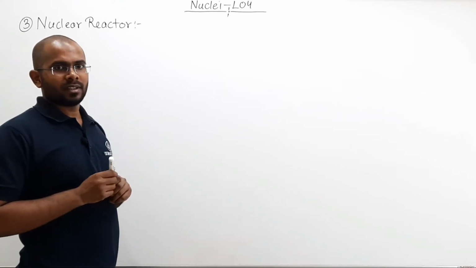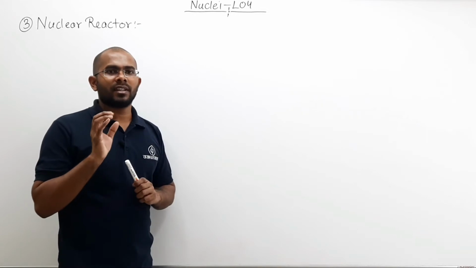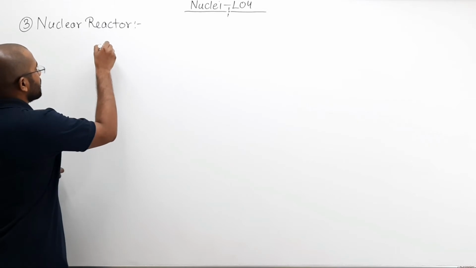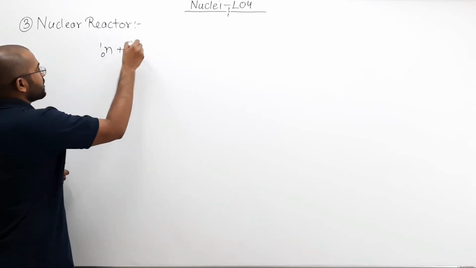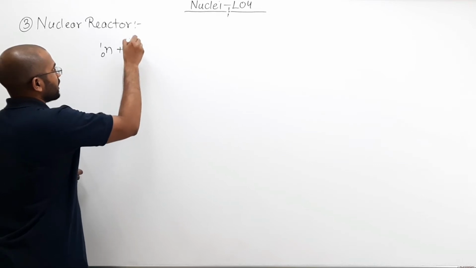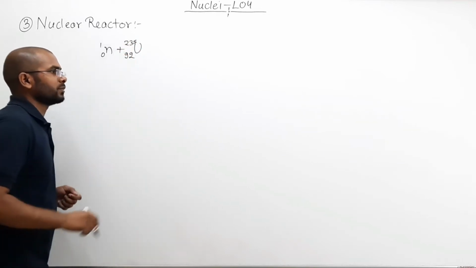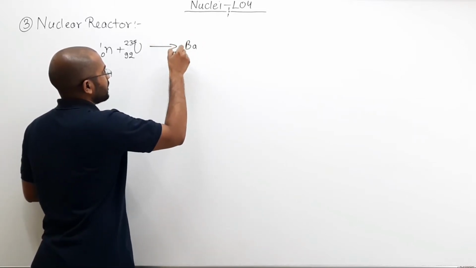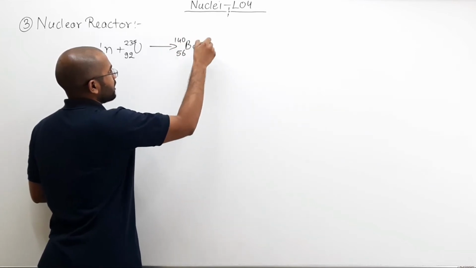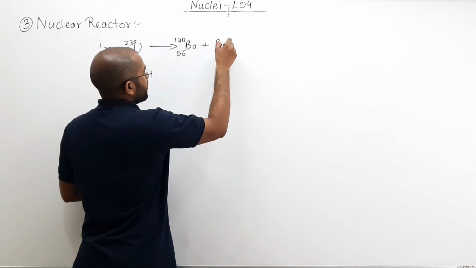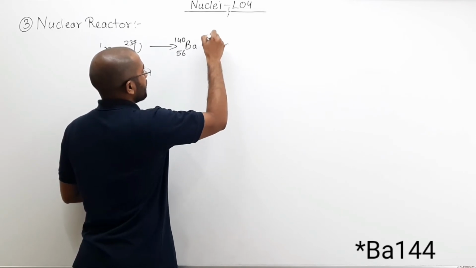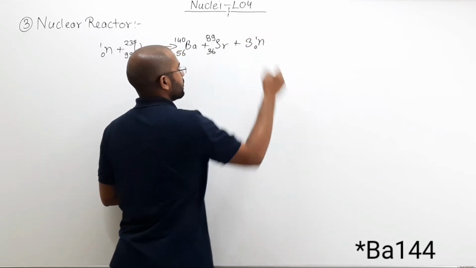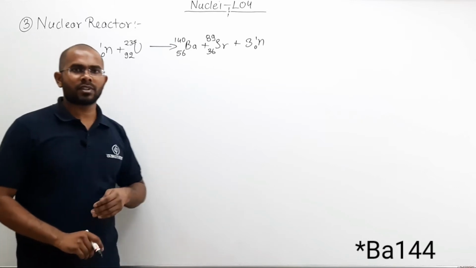The first thing that happens is that uranium-235 breaks into two parts. Let us say a neutron plus uranium-235 92. Now what will happen? This can break into barium 56 140 plus strontium 36 89 plus 3 neutrons 0 1. We have just seen this equation before.